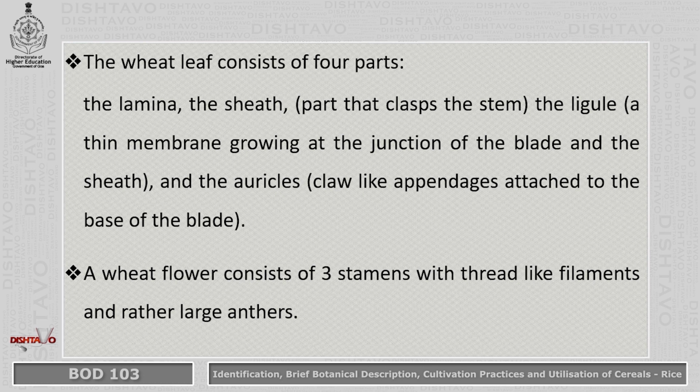Auricles are claw-like appendages attached to the base of the blade. A wheat flower consists of three stamens with thread-like filaments and rather large anthers.